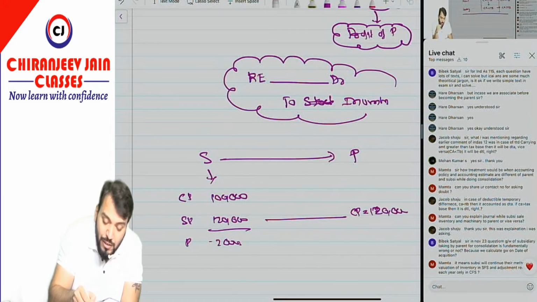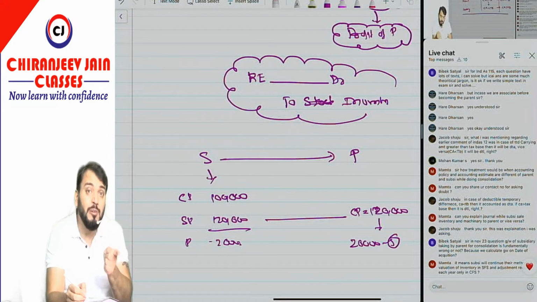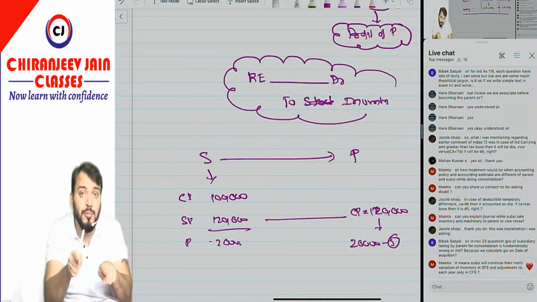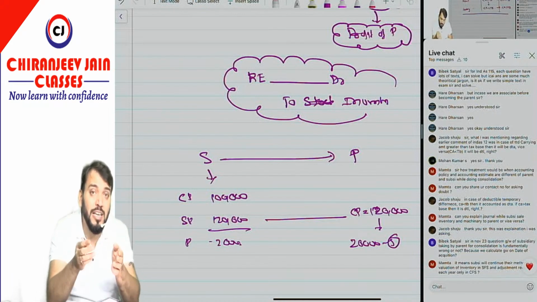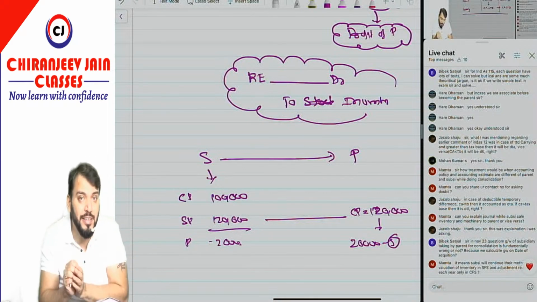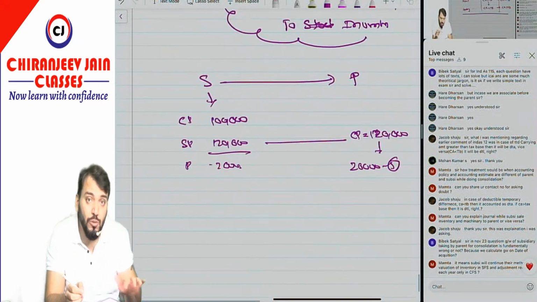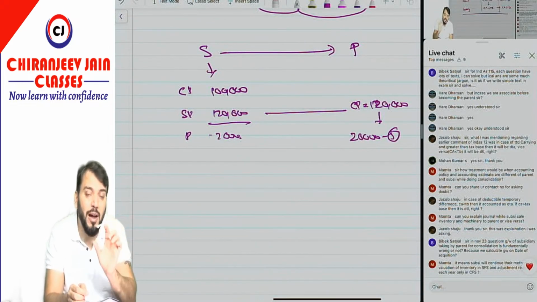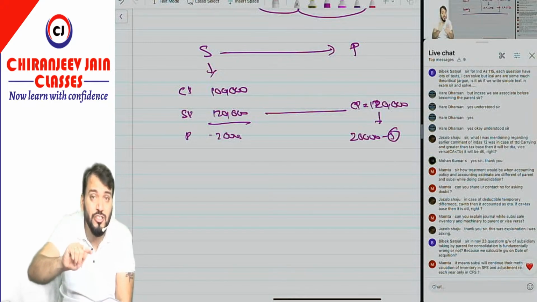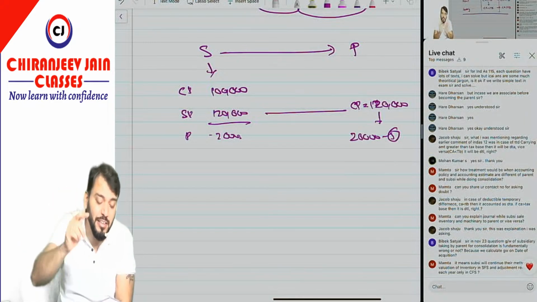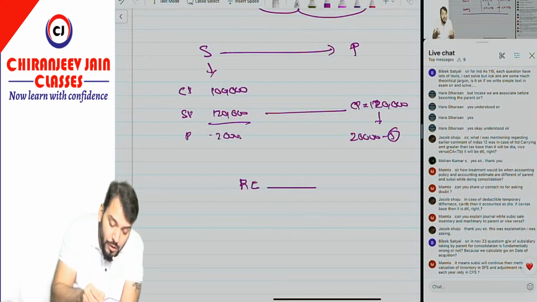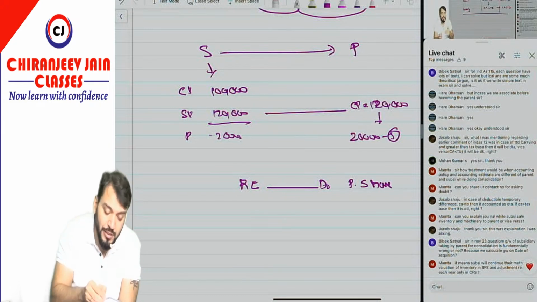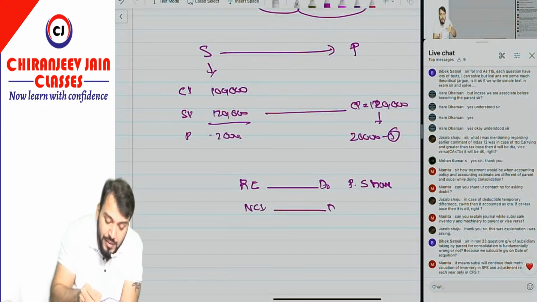1,20,000. Now this 1,20,000 includes profit of the subsidiary company. So the profit of the subsidiary company we need to eliminate. Now the profit of the subsidiary company will belong to two owners. One is the parent company and one is the non-controlling interest. Correct? So in this case, you need to give effect in two parts. Means I can say the profit of the subsidiary company which is attributable to the parent company will be transferred to retained earnings. You will decrease retained earnings to the extent of the parent company share, and the balance will be debited in NCI.